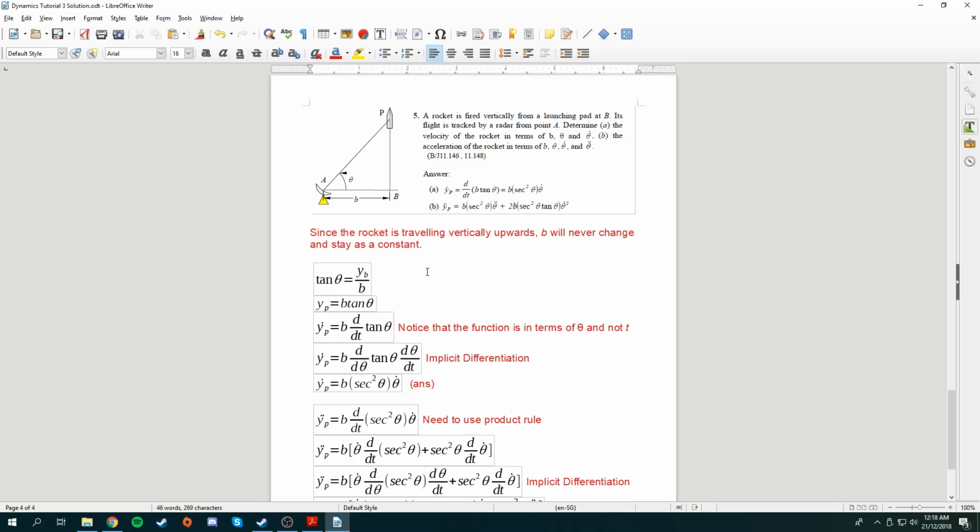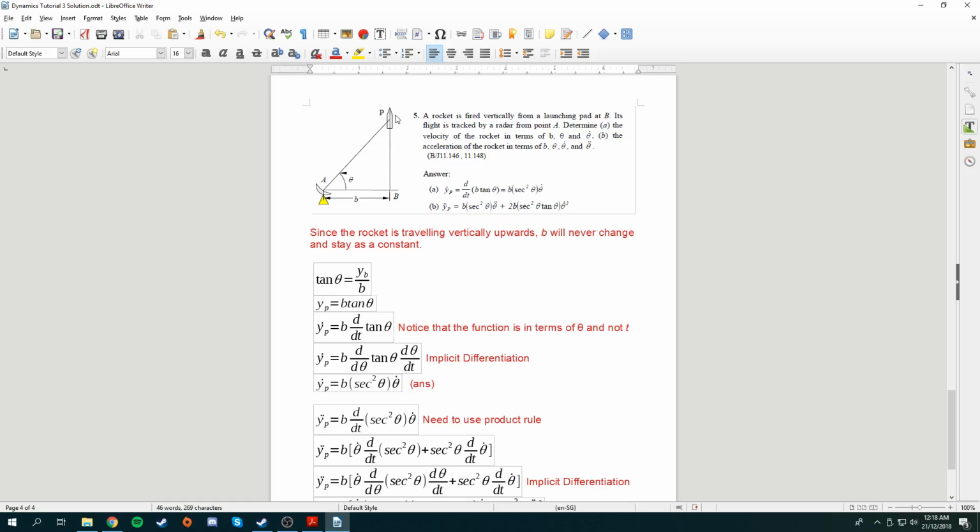In this case, we do know that the rocket is traveling vertically upwards. Hence, this distance B over here will never change, and this will always be a constant. The only thing that changes is Y_P, basically the position of Y over here, and the theta will always be changing. So let's formulate this equation.